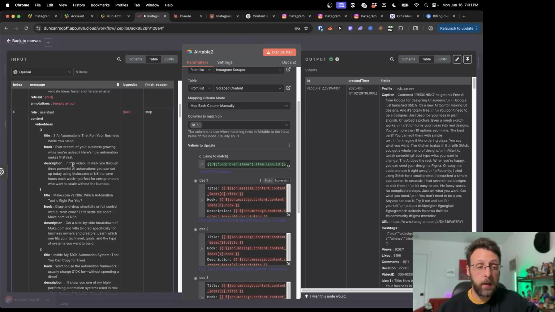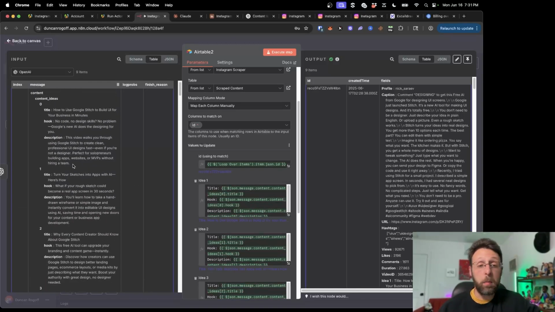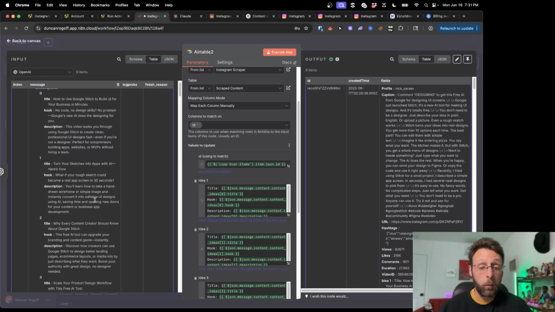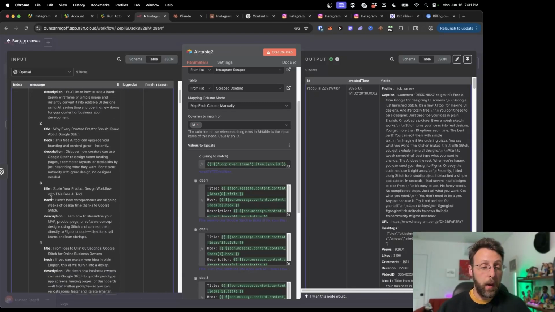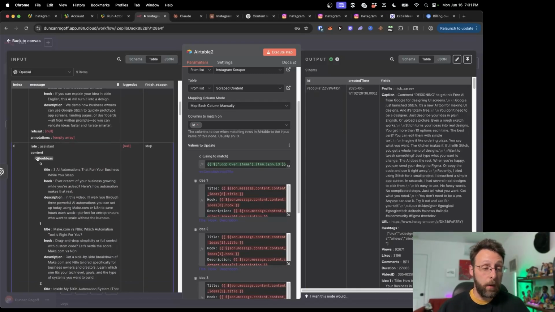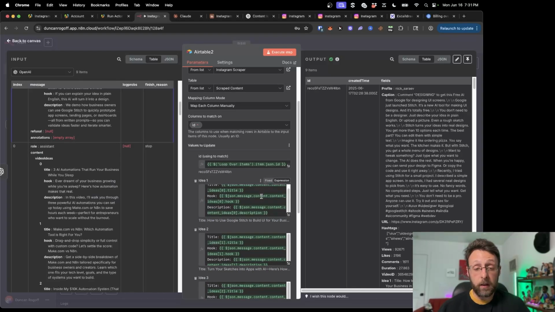The reason this is happening is, if you look closely at the output from ChatGPT, even though I told it exactly what I wanted, it's nesting title, hook, description in an array field called content ideas. You can see it here, json.message.content.content_ideas and the title, which is great. It's working in this case, right? But if I come down here, it's nesting all of the title, hook, description in an array field called video ideas. So here it's looking for the term content ideas, but ChatGPT is outputting video ideas, even though I didn't tell it to do either of those things.